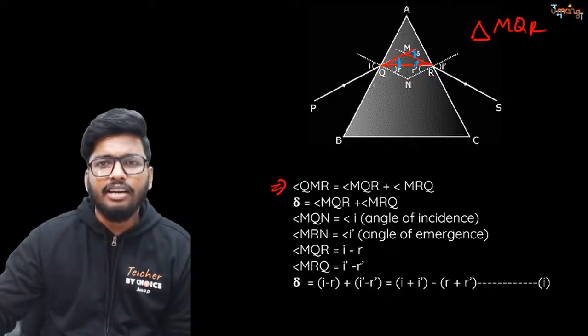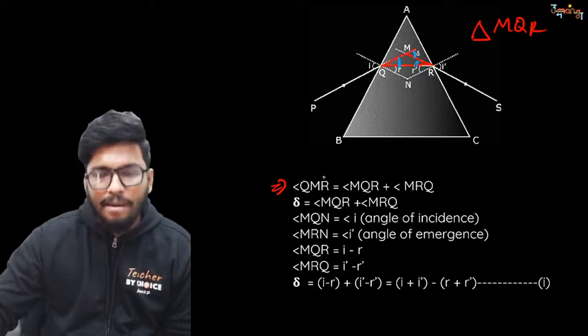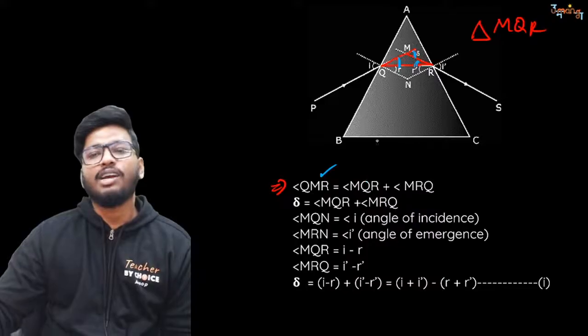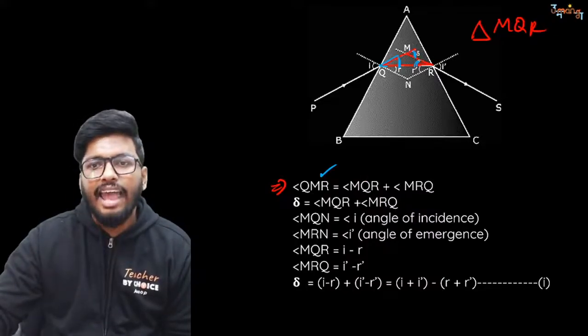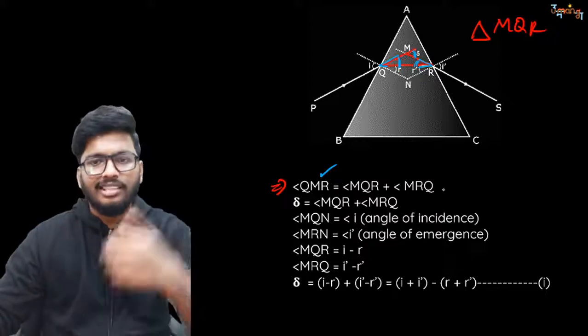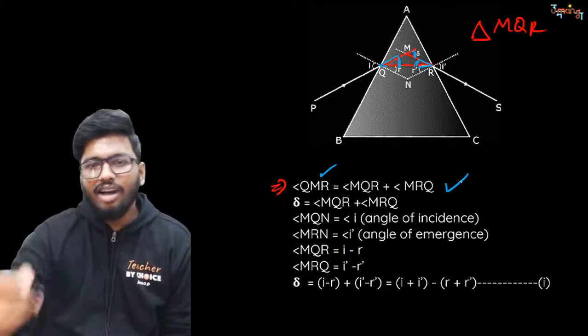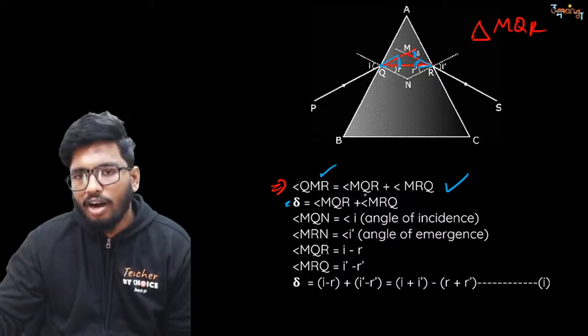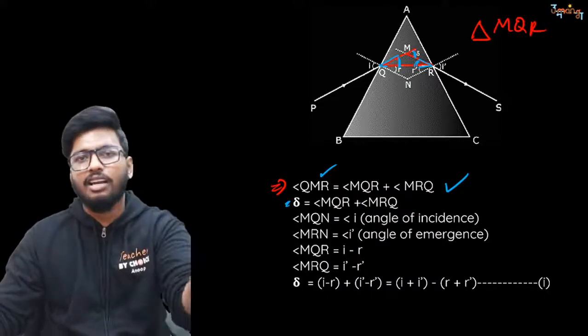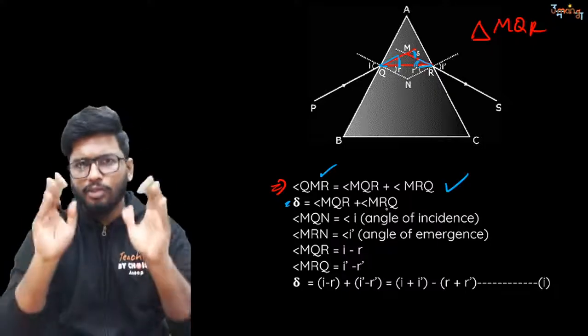So what I'm trying to say is that QMR, the angle M, is equal to MQR plus MRQ. That is nothing but, this is what I'm going to get. Now what is QMR? It's nothing but delta. So delta is equal to MQR plus MRQ. In other words, angle R plus angle Q. That is what I'm going to get.